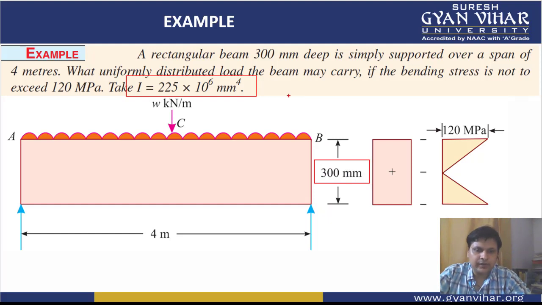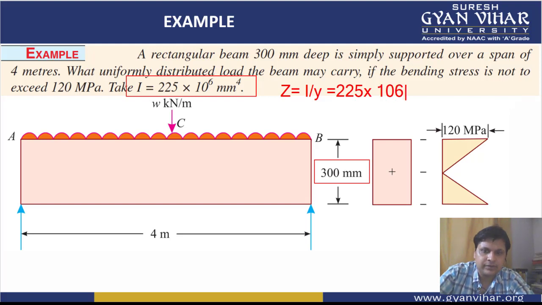And we all know that if we want to calculate the section modulus, students, how do we calculate it? Section modulus Z is equal to I divided by Y. I is already given to you, 225 into 10 to the power 6.